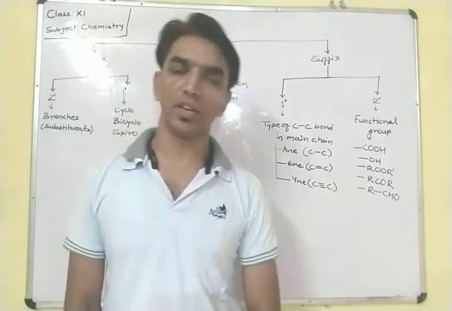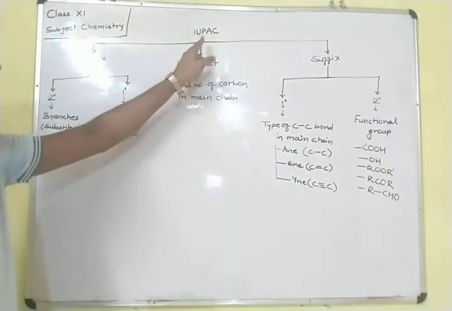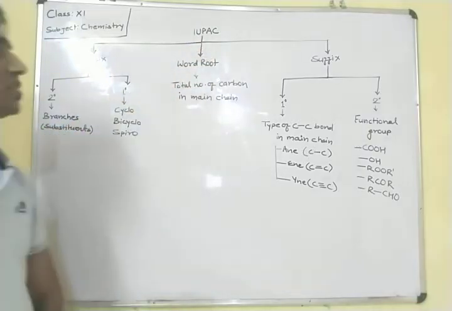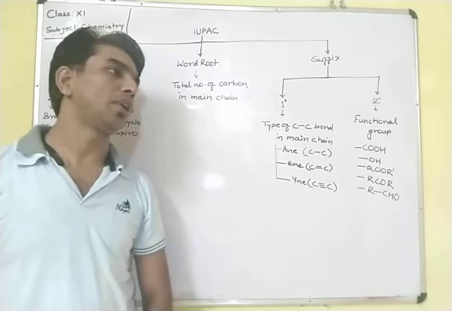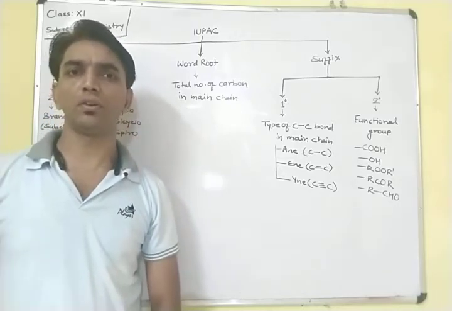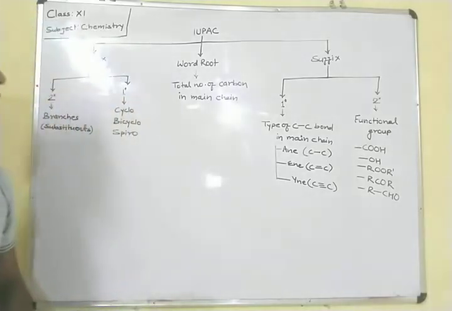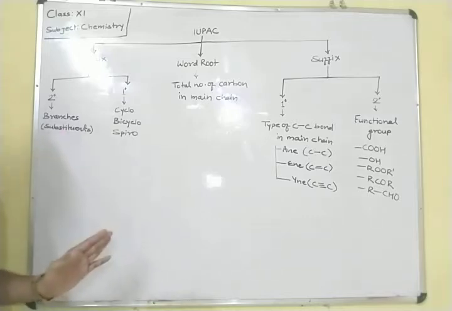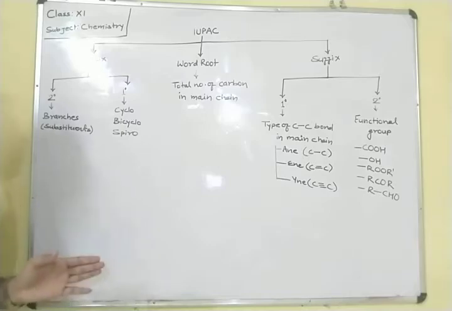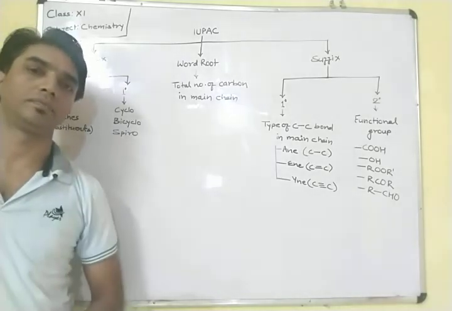Today I am going to start class 11th Organic Chemistry, IUPAC nomenclature. Why is it necessary to write the IUPAC name of any organic compound? Because one organic compound is known by different names in different places. To solve this problem, by this IUPAC name, one compound is known by the same name everywhere in the world.